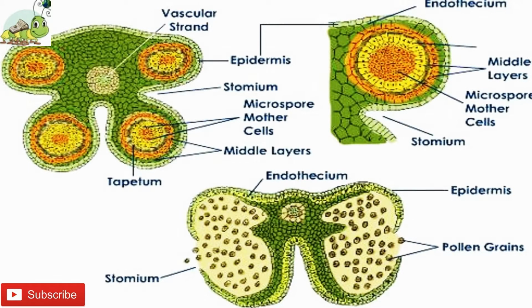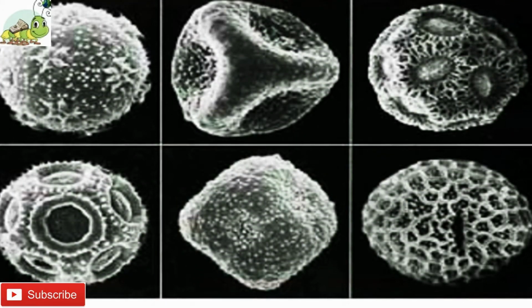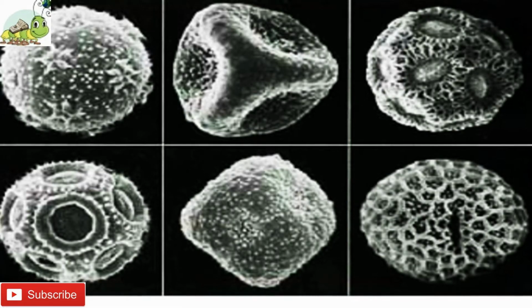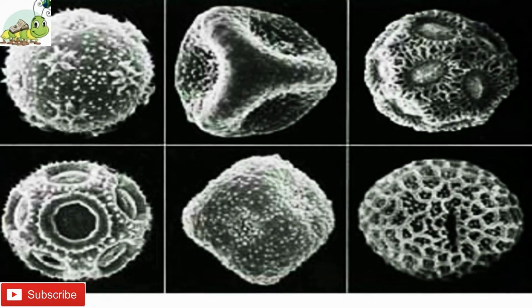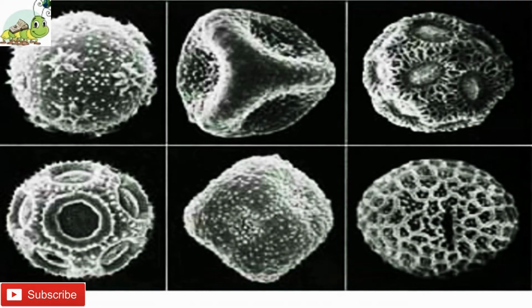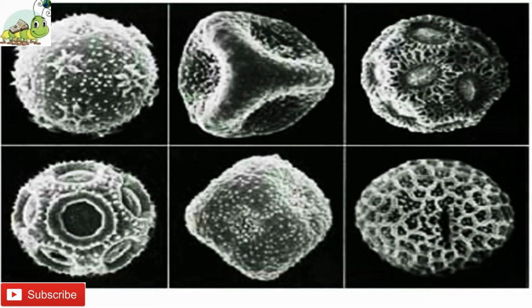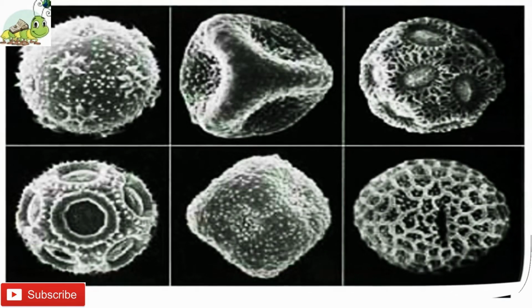The branch of the study of pollen grains is called palynology. In Calotropis and orchids, the pollens of each anther lobe form a characteristic mass called pollinium. Each pollinium is provided with a stalk called a caudicle and a sticky base called disc or corpusculum.